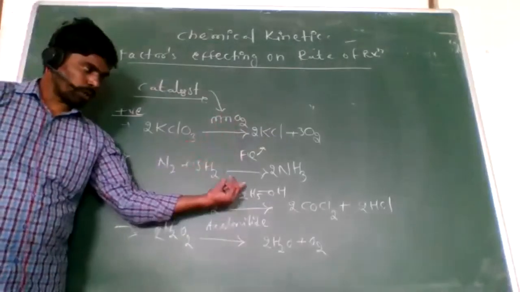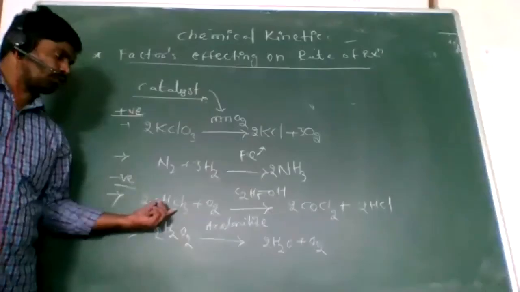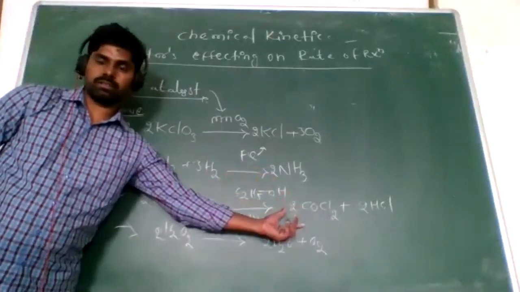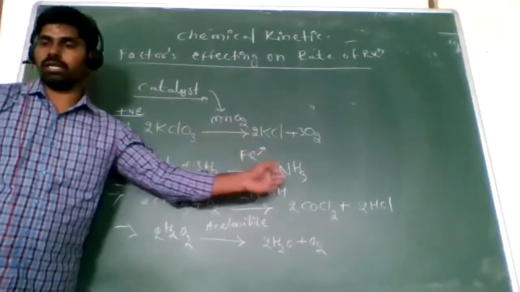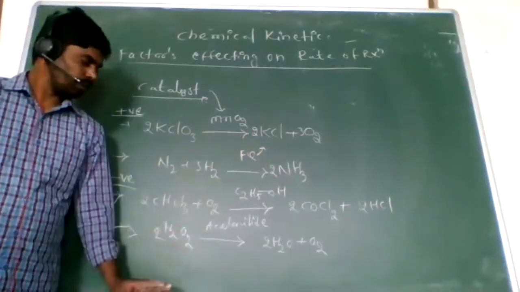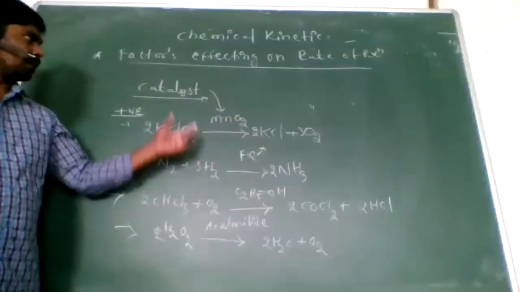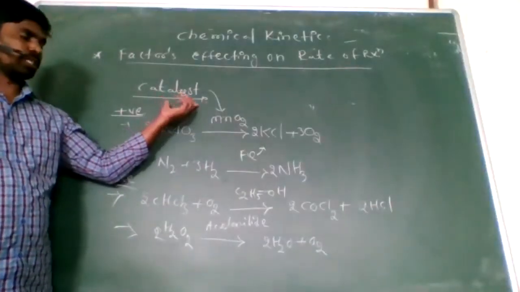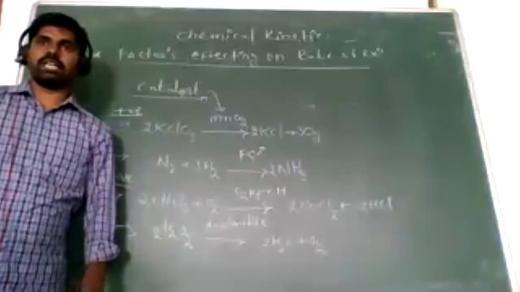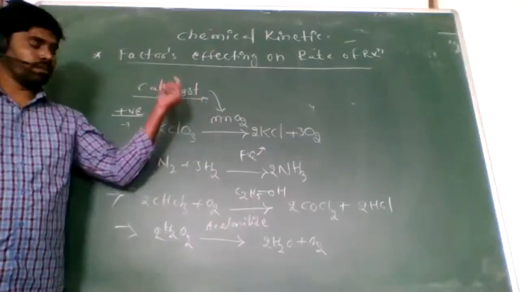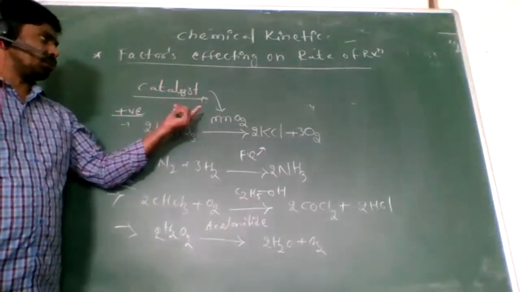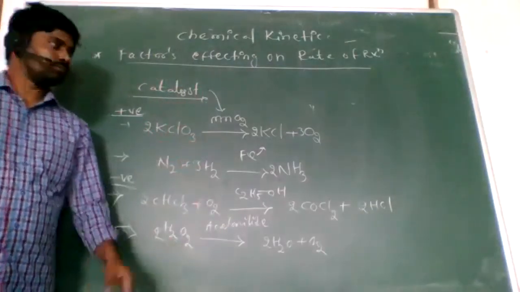In the negative catalyst case, chloroform and oxygen form poison. If you use a positive catalyst in that place, that reaction does not go and does not form the poison. Are you understanding? A catalyst is a substance which can change the rate of reaction. There are two types, positive and negative.